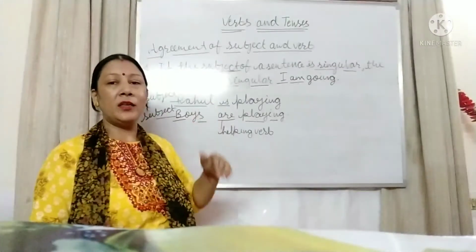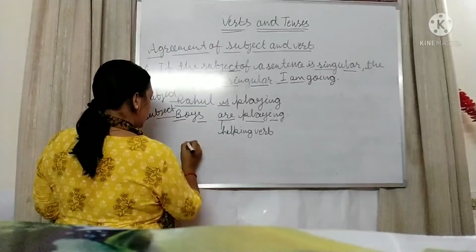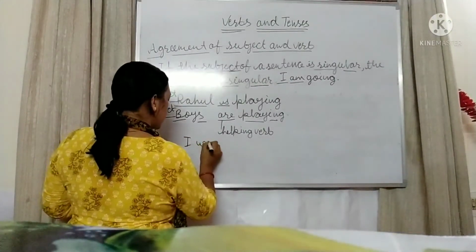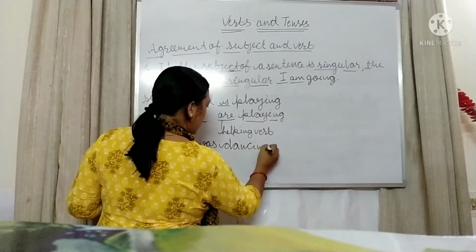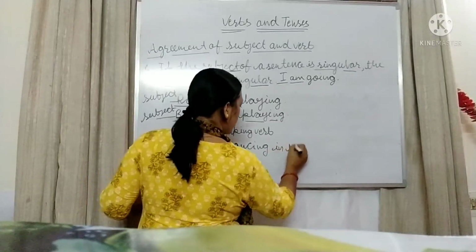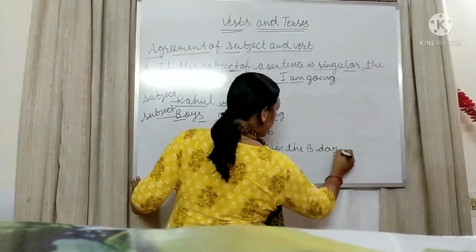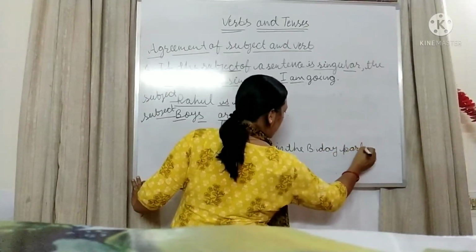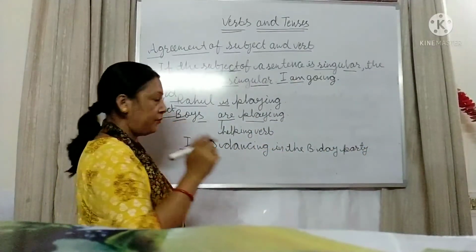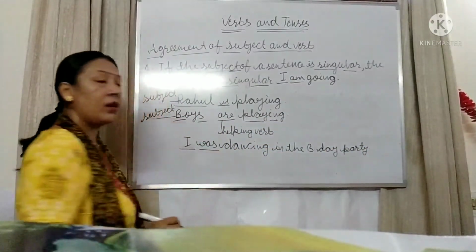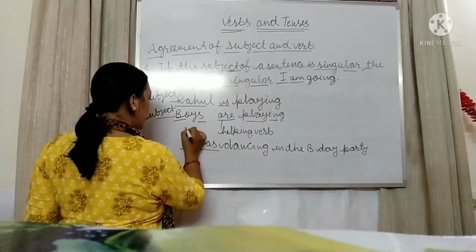So you have to keep in mind that, like, I was dancing in the birthday party. So I is what? Singular. I means one, and was is also used for singular. So this is the agreement that both will be singular.